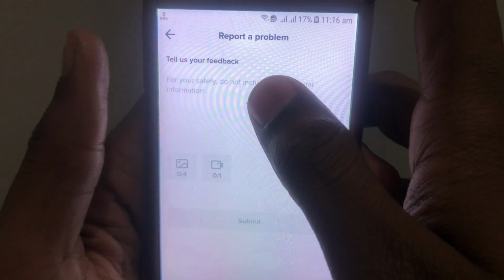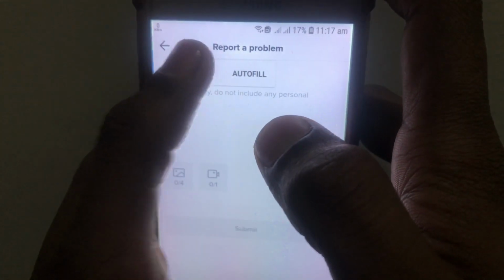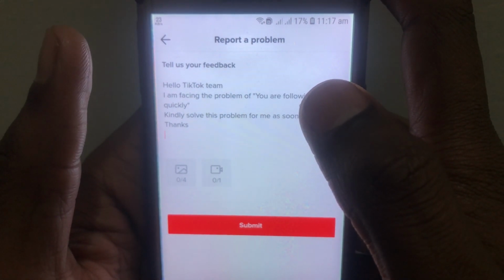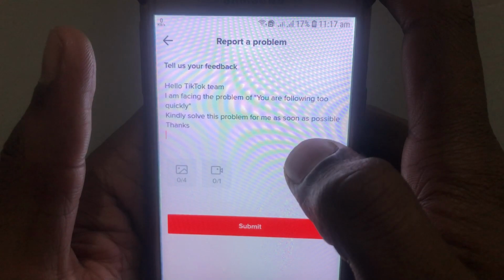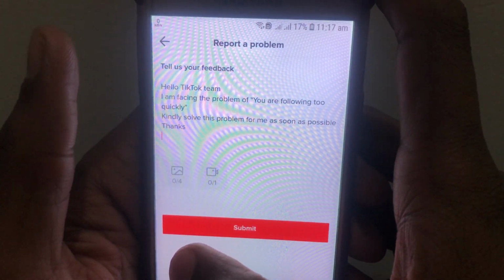After that, you have to provide a description of the problem to the TikTok team. Here I will paste the description which I have already written. So here you can explain: hello TikTok team, I am facing the problem of "following too quickly". Kindly solve this problem for me as soon as possible.